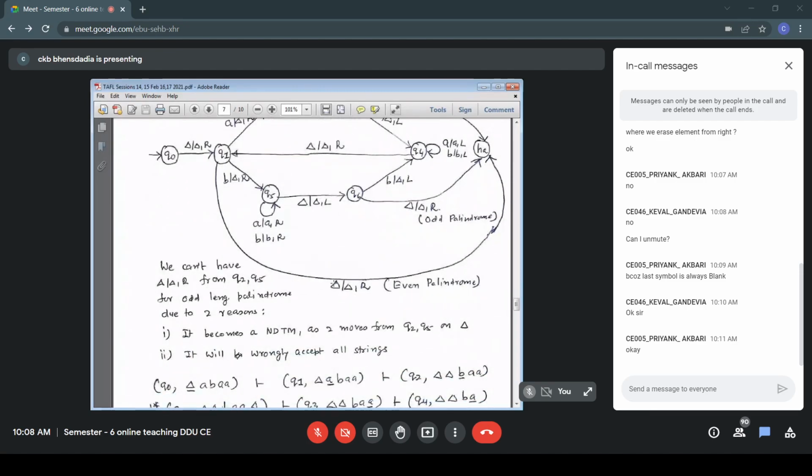Don't have those moves from Q2 to Q5. It becomes an NDTM with two moves on blank. Suppose we don't have an issue whether it's an NDTM or DTM, the important thing is reason number 2. It will wrongly accept all the strings.